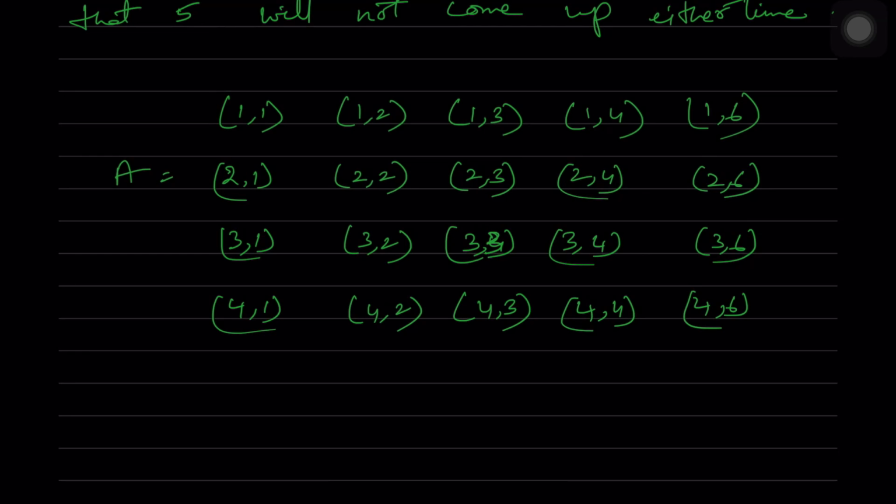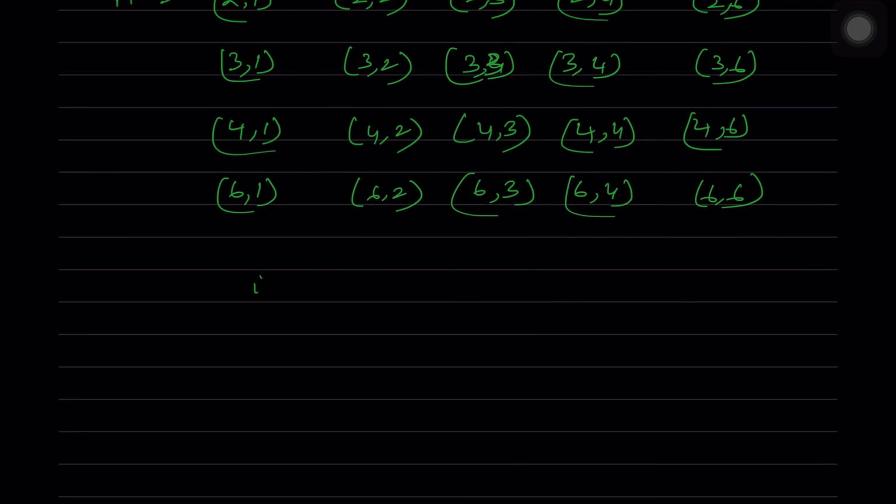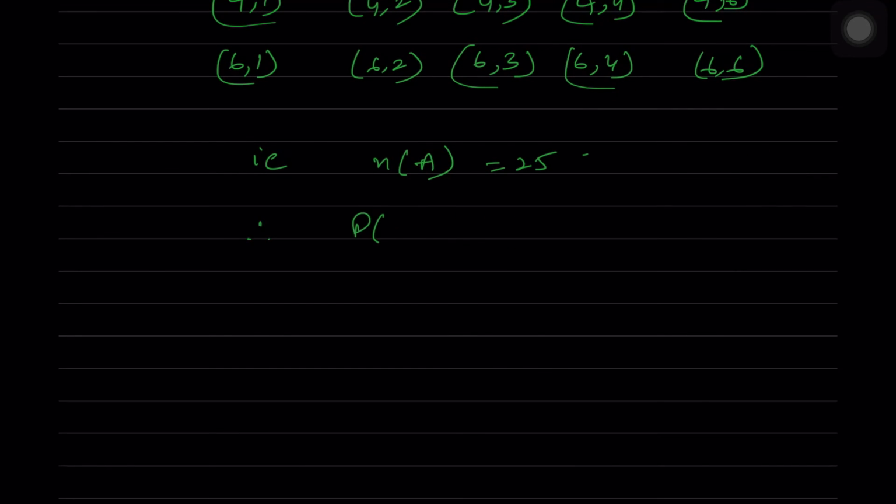So these are all the possible outcomes. They are totally 25. Therefore n of A is equal to 25. Therefore P of A is equal to n of A by n of S, which is equal to 25 by 36.